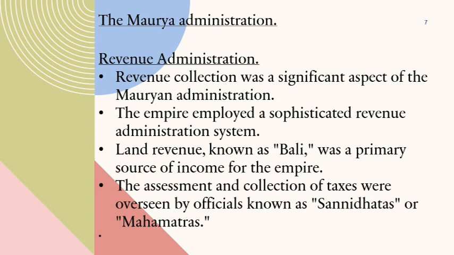Revenue administration. Revenue collection was a significant aspect of the Mauryan administration. The empire employed a sophisticated revenue administration system. Land revenue, known as Bali, was a primary source of income for the empire. The assessment and collection of taxes were overseen by officials known as Sanadas or Mahamatras.